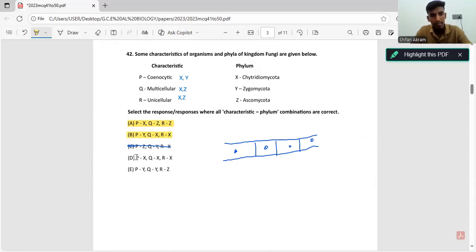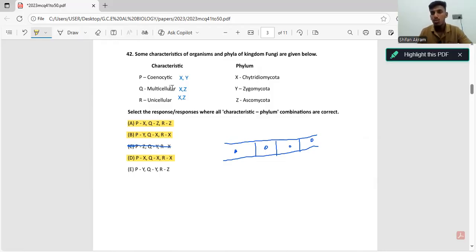And the fourth statement, P is going with X, Chytridiomycota, yes, they are coenocytic. And Q goes with X, they are also multicellular, and R goes with X, and Chytridiomycota is also unicellular. That statement is also correct. Now let's go through the final statement. Here, they are saying P goes with Y, Zygomycota is coenocytic, yes, it is correct. And the second one, Q is going with Y, which means they are saying Zygomycota is multicellular. So this is where the problem is.